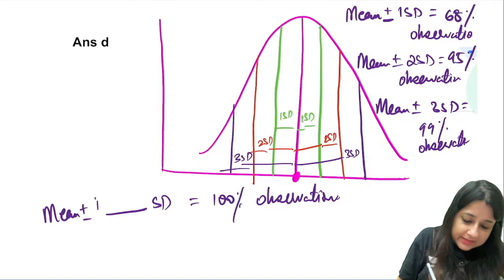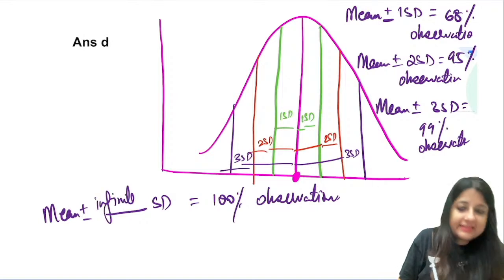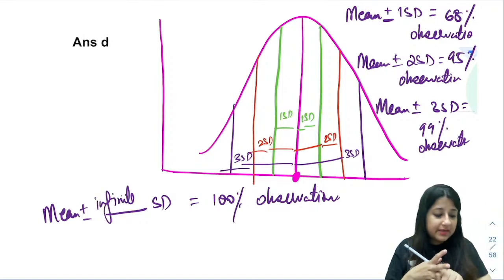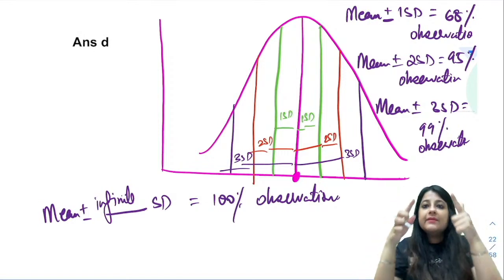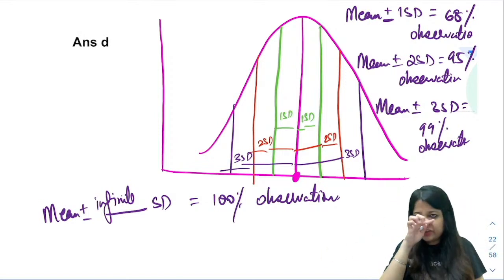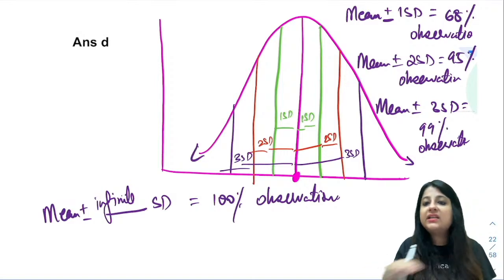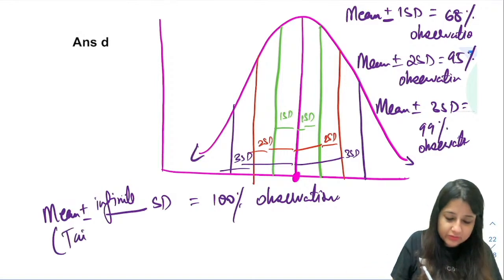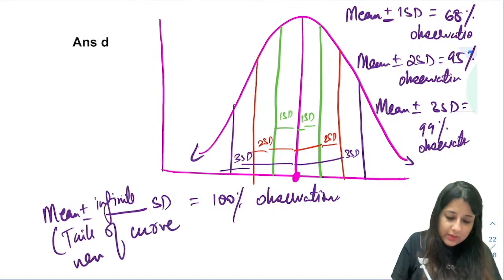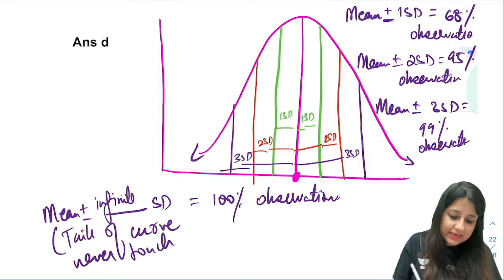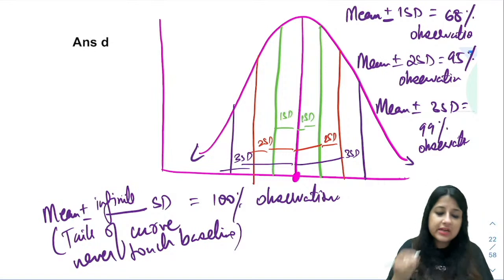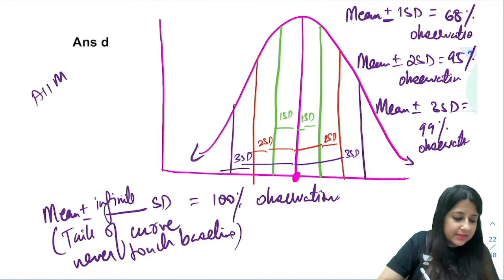Mean plus minus infinite SD. Therefore, you can also appreciate one very important thing: the tails of the curve will never touch the baseline. Remember this. ठीक है, वो baseline को touch कर ही नहीं पाएगा. All right, that is important.